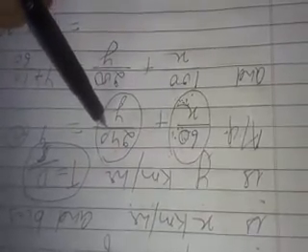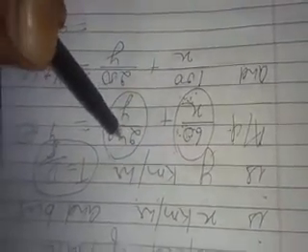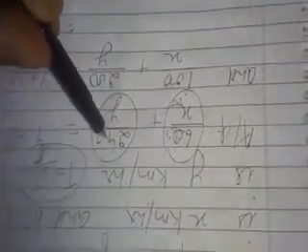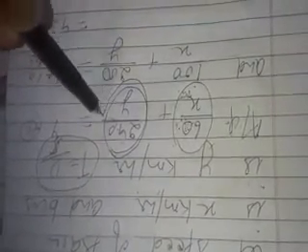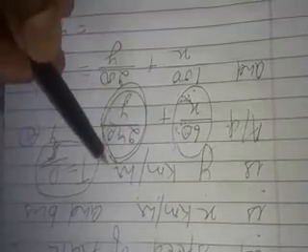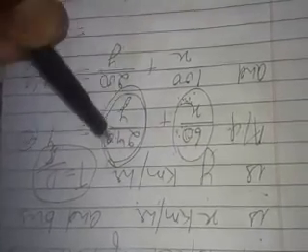So the total distance covered by bus is 240 kilometers, and the time taken by bus is distance divided by speed, which is 240 by y.